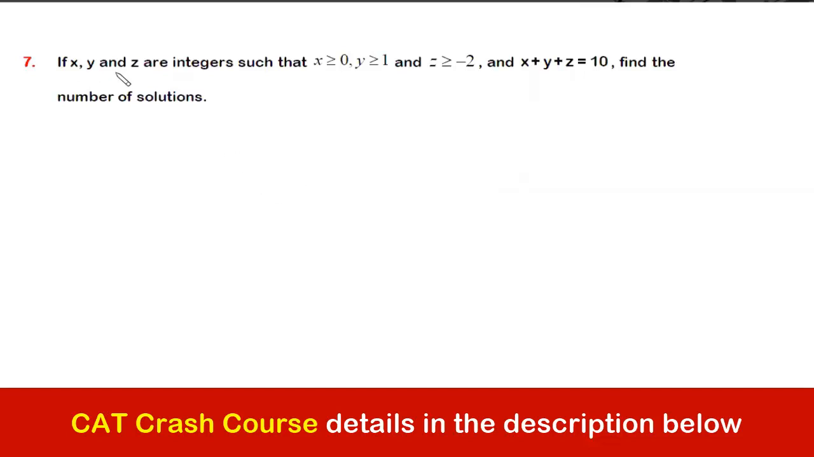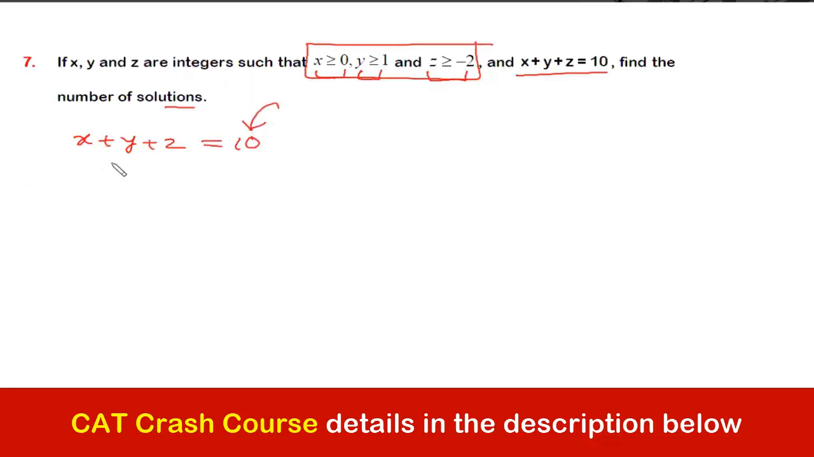Now this question say that x, y, z are integers such that x is greater than or equal to 0, y is greater than or equal to 1, and z is greater than or equal to -2. And this equation should also follow. We have to find the number of solutions. So we need to find in how many ways we can take three different values of x, y, and z under this condition so that their sum is equal to what? 10. Right? So if I simulate this question that there are 10 apples and it has to be distributed among 3 children, right?